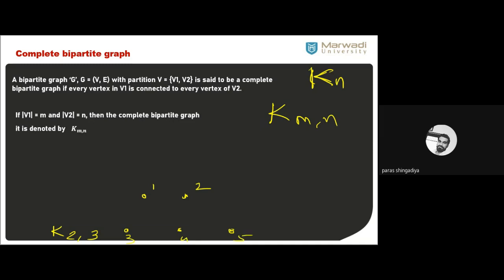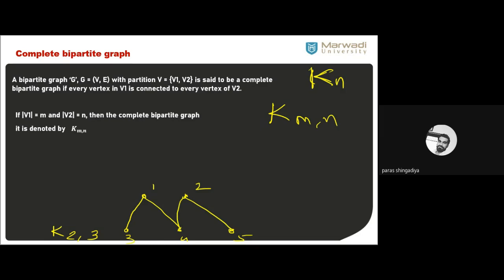Okay, and now let us create the graph. मुझे bipartite graph बनाना है. ठीक है, so I cannot connect 1 and 2 to each other. I cannot connect 3 and 4, 4 and 5 and so on. ठीक है, so I can connect 1 to 3. Okay, I can connect 1 to 4, 2 to 5. ठीक है, 2 to 4.